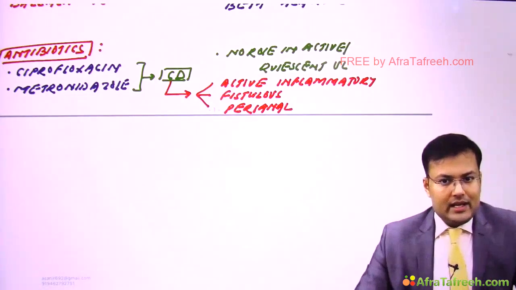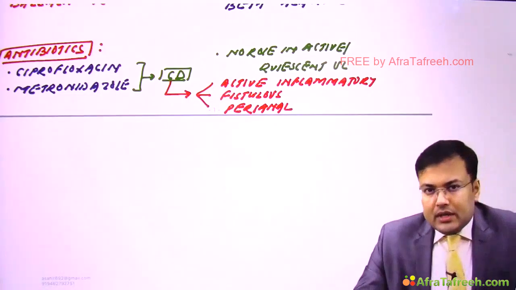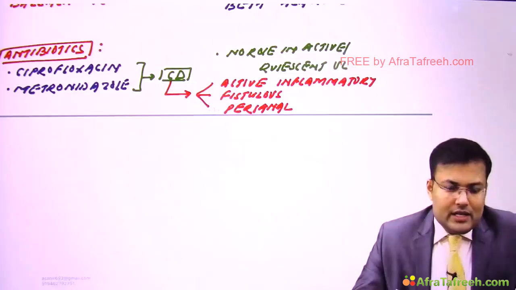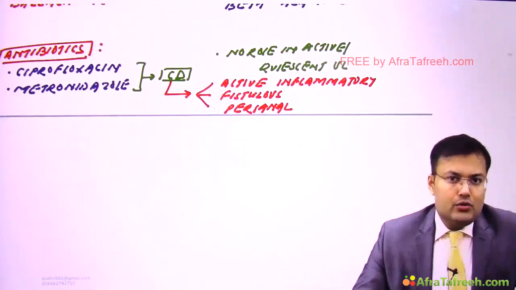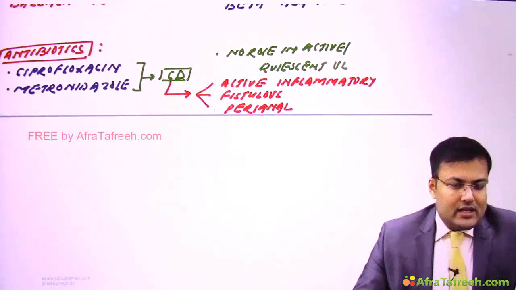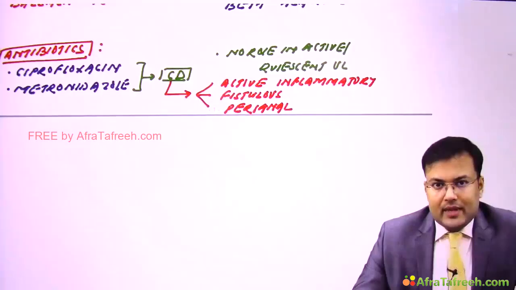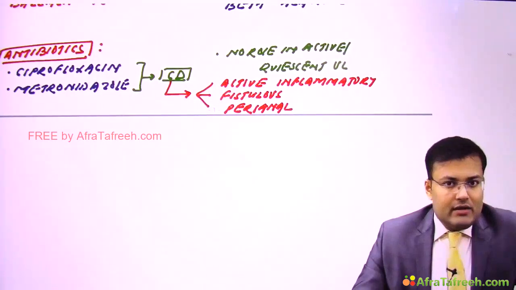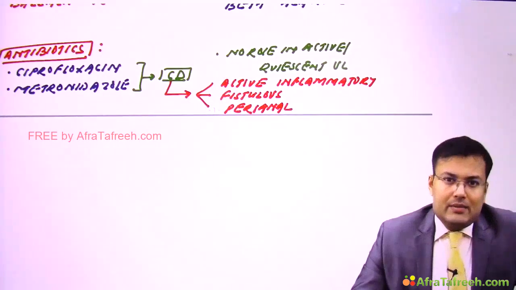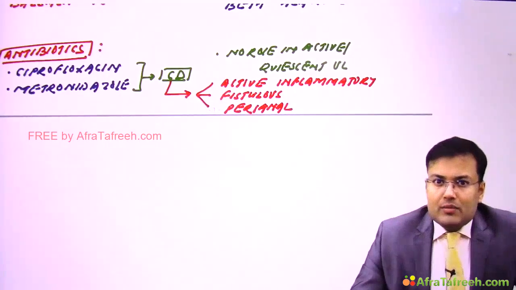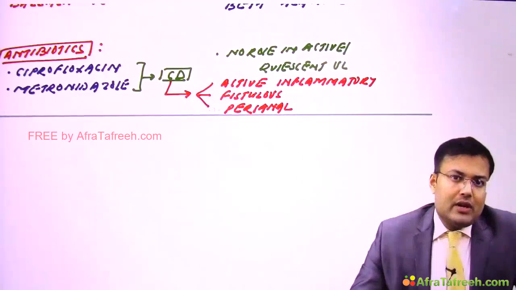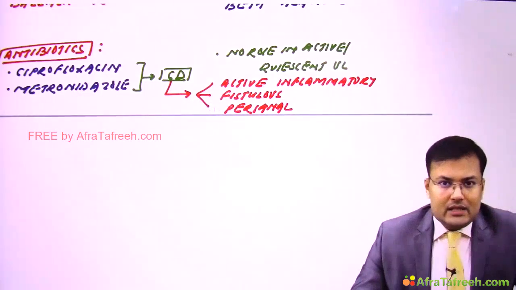Okay. Second question, in which particular group of ulcerative colitis are we going to use the antibiotics? We discussed that in ulcerative colitis surgery is curative, and it's palliative in Crohn's disease. So what surgery can be done? We can go for total proctocolectomy and ileal pouch anal anastomosis.